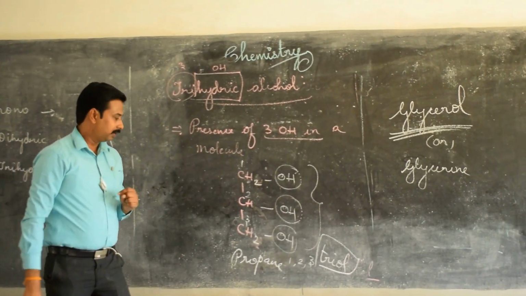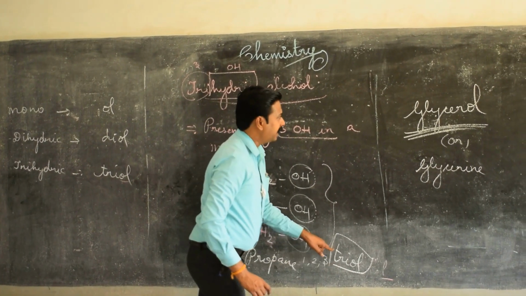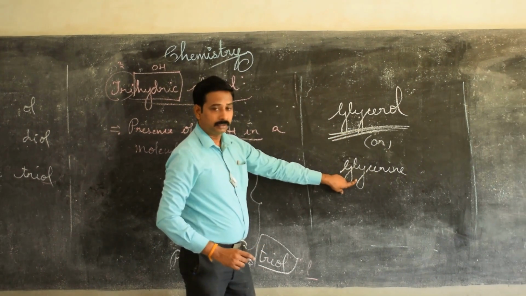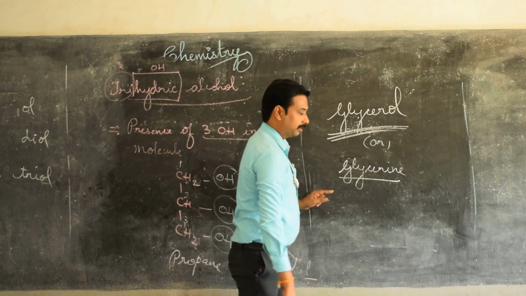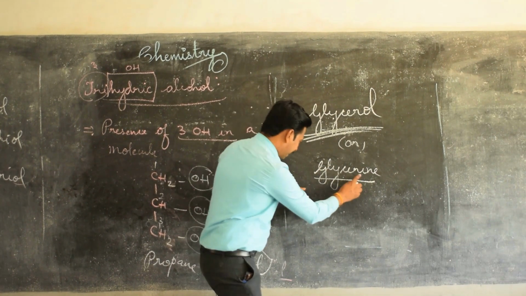So 3 names. Propane 1, 2, 3 triol is otherwise called glycerol, which is otherwise called glycerin. Glycerin is another important 1 mark question.